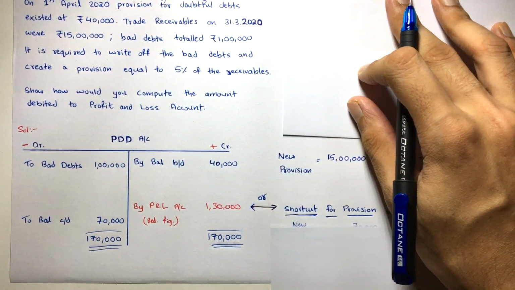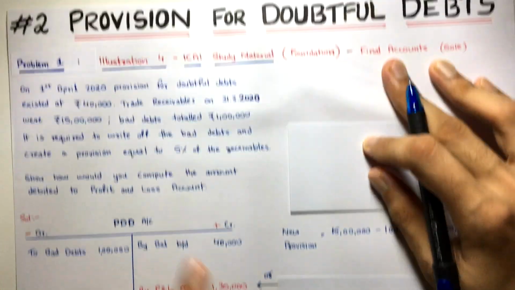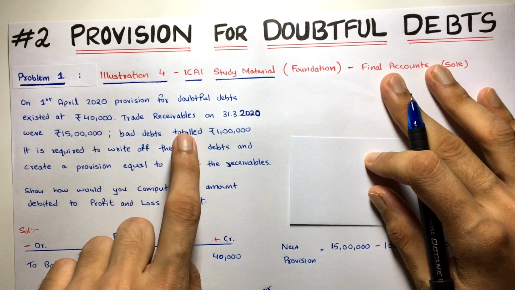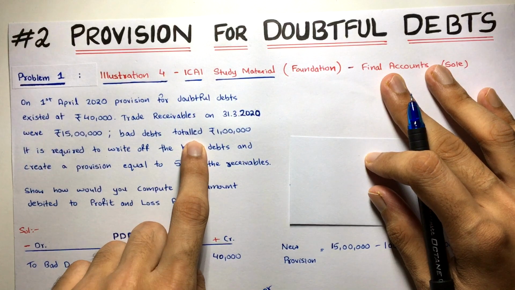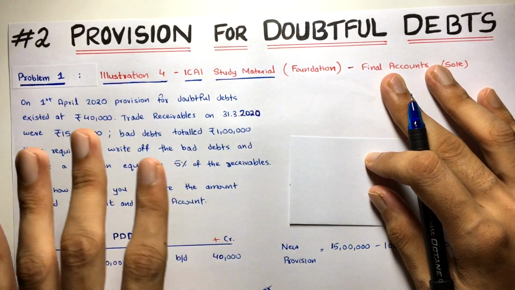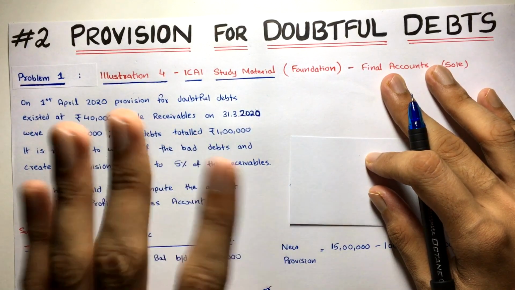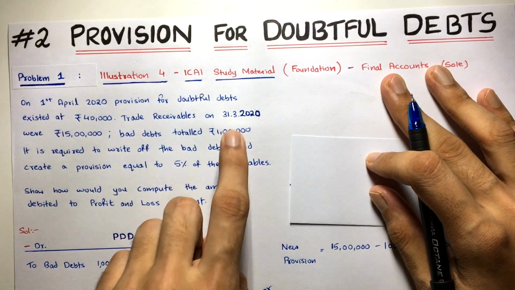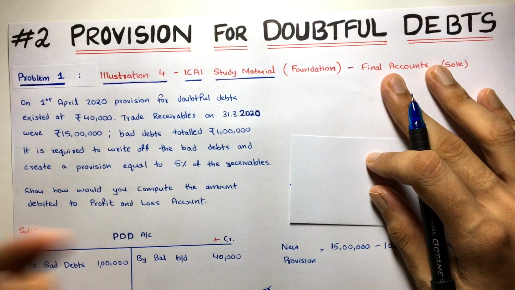So can we calculate the new provision? Yes, we can. See here, we have trade receivable of how much? 15 lakh. And then in the adjustment, the bad debts were given. These bad debts are not from the trial balance, because the question is not saying anything regarding trial balance. So these are the bad debts. This 1 lakh is adjustment bad debt, further bad debts.